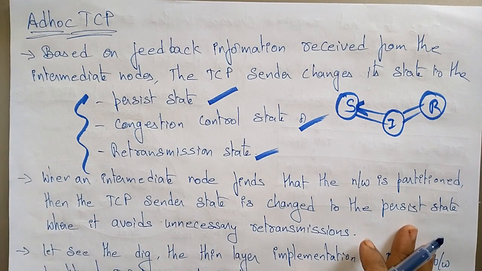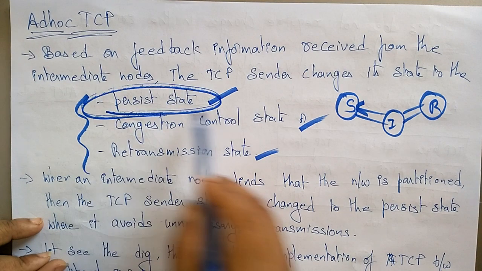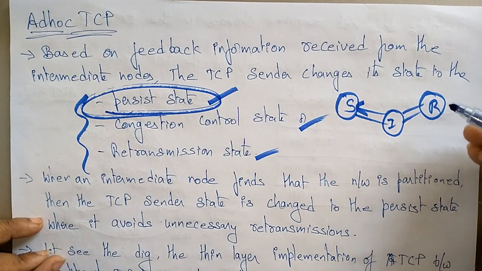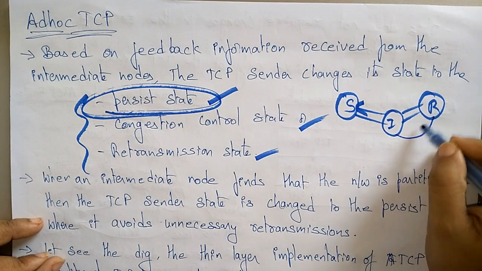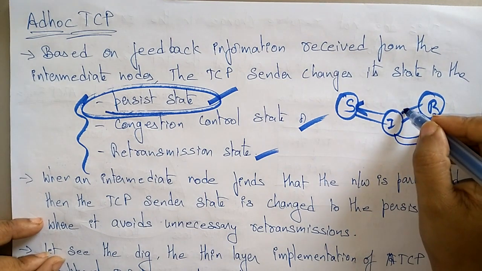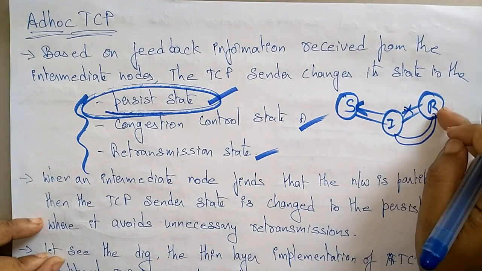So when will the TCP sender enter into the persistent state? Whenever the intermediate node finds that the network is partitioned. Network is partitioned means suppose different routes are there. Suppose the route was broken in this path.